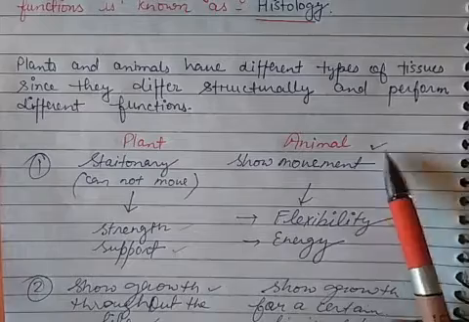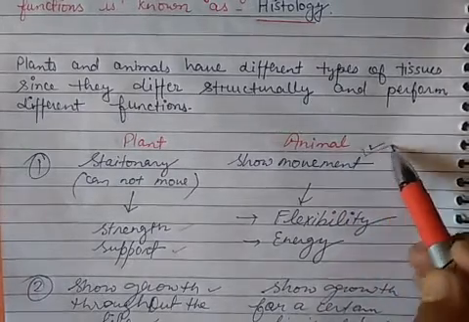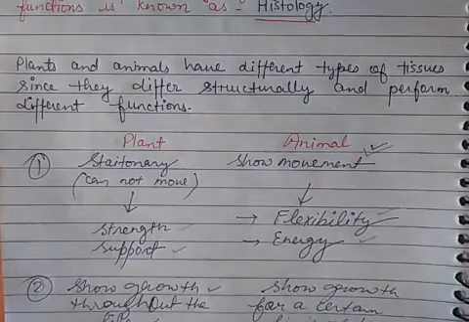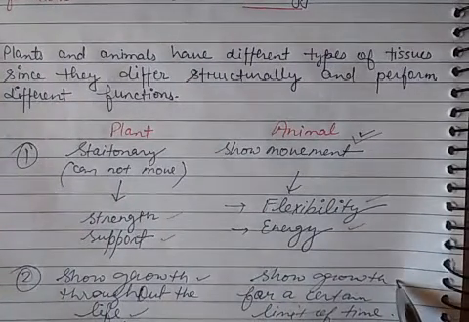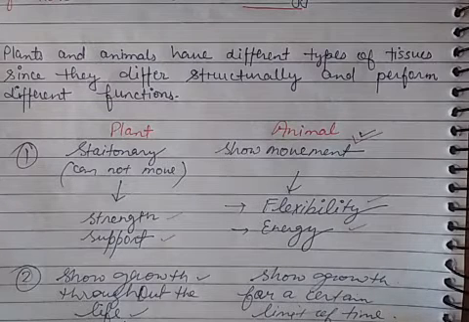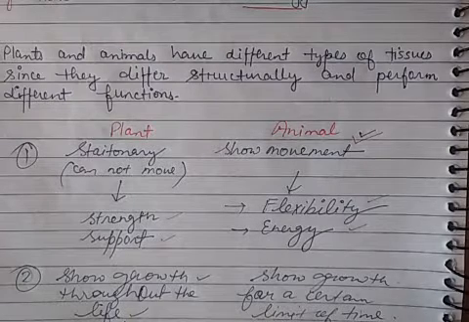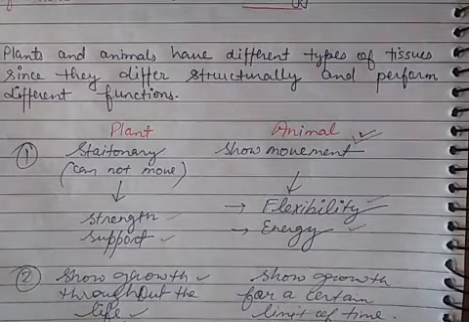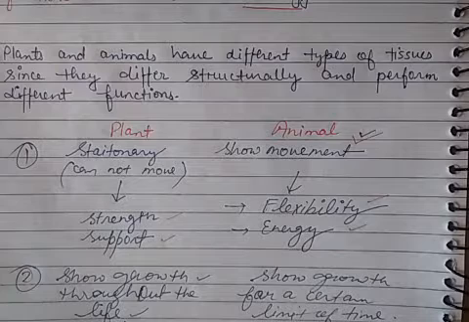But in case of animals, they show movement, so they need to have flexibility and they need an efficient amount of energy, and they do not show growth throughout the life. They show growth for a limited period of time. At a certain age they grow, after that the growth of the animals stops. So because of this reason, the types of tissue are different in plants and animals.